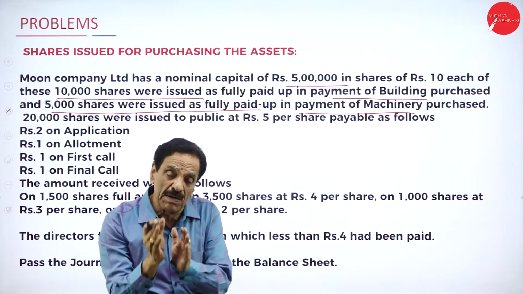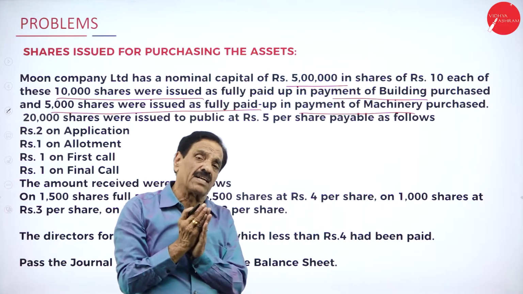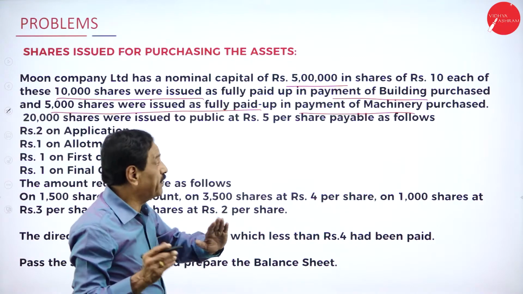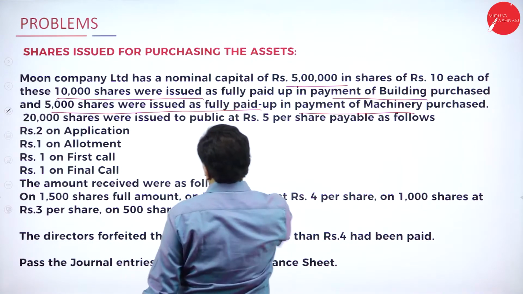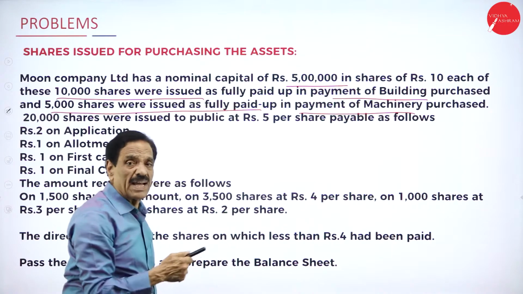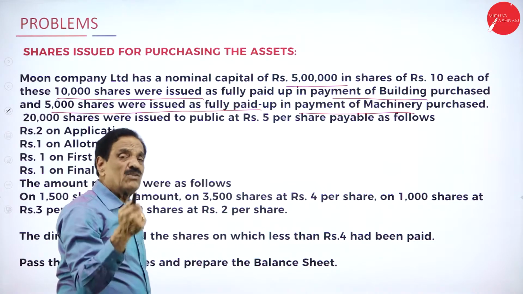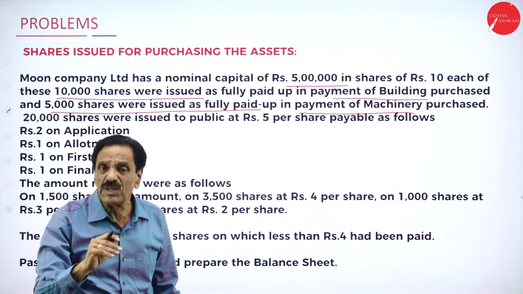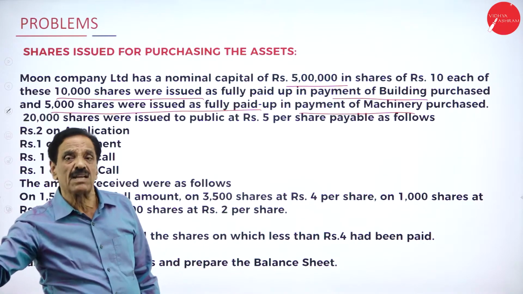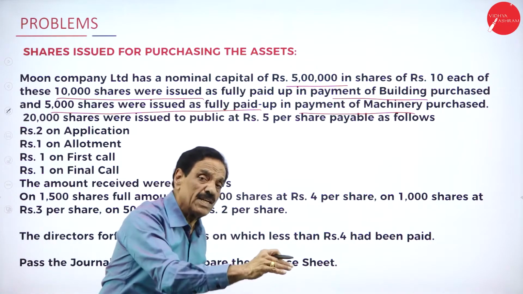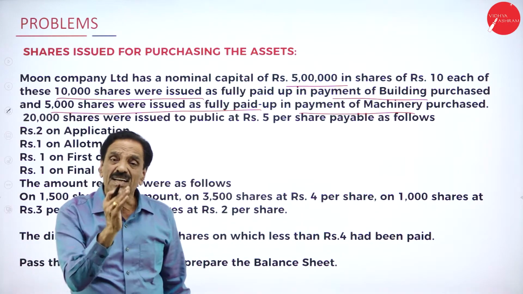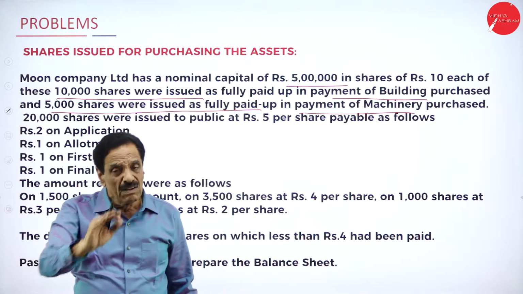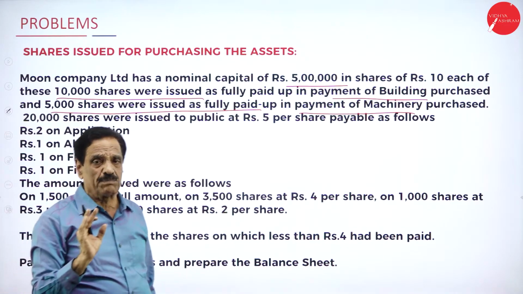What's the entry? Machinery account debit to vendor account. What's the value? 5,000 into 10 is 50,000. Regarding the building, 10,000 into 10 is 1 lakh. The entry: building account debit 1 lakh to vendor account 1 lakh. Vendor account debit 1 lakh to share capital account 1 lakh. Regarding the machinery: machinery account debit to vendor account 5,000 into 10, 50,000. Vendor account debit to share capital account.